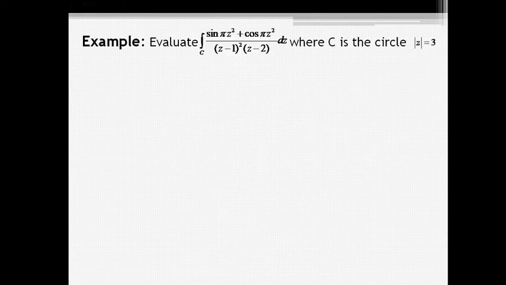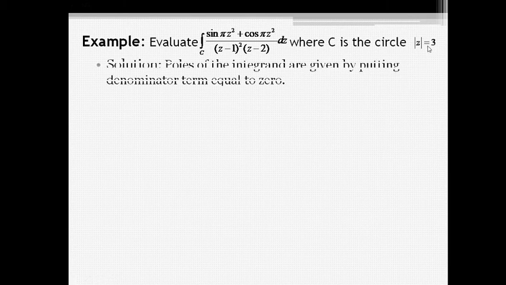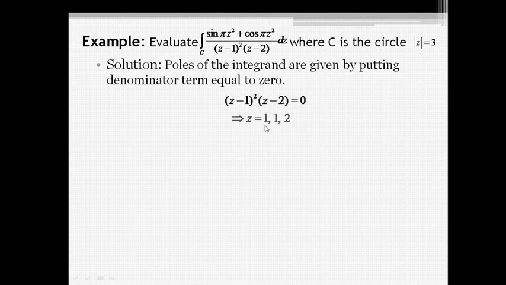Now we discuss another example, where mod of z equal to 3. First we find the poles of the integrand by substituting the denominator equal to 0, and the poles are 1, 1, 2. Here 1 is a repeated value and 2 is a simple pole. First we draw the diagram and find which poles lie inside the circle.